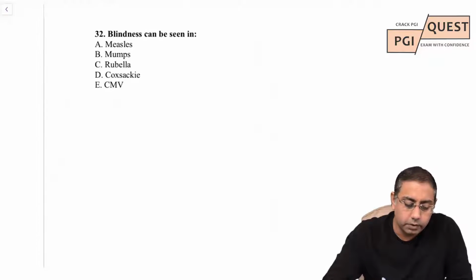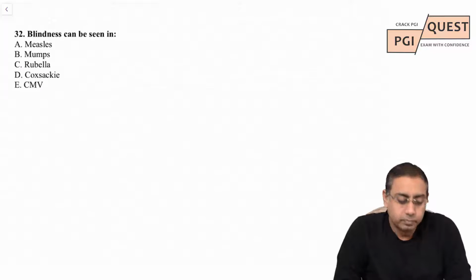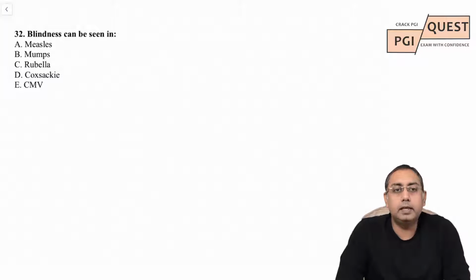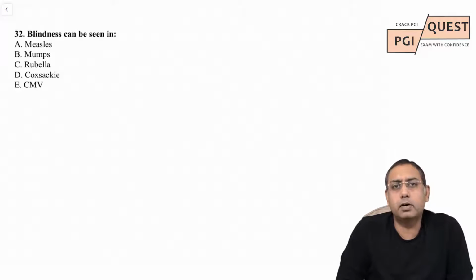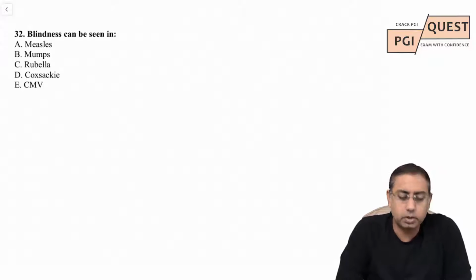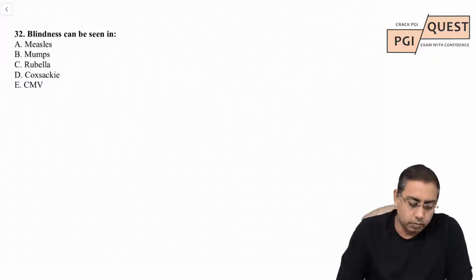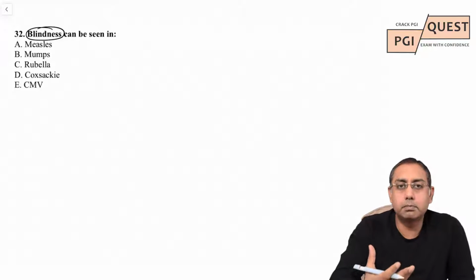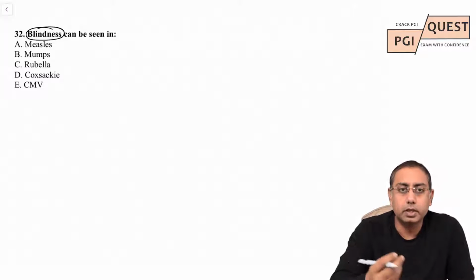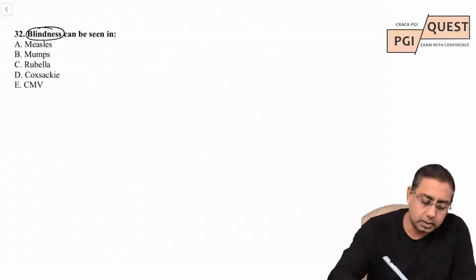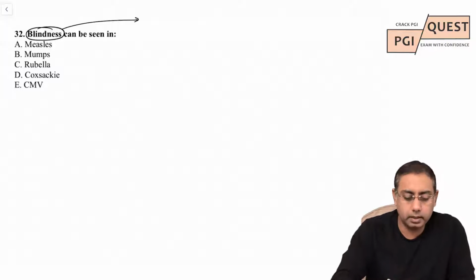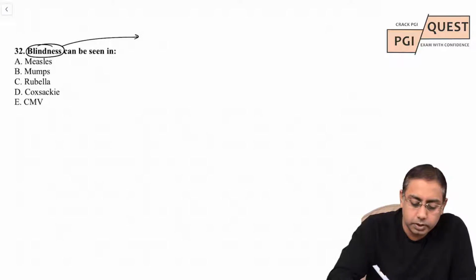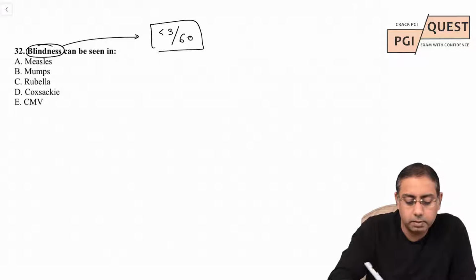If we talk of question number 32: blindness can be seen in measles, mumps, rubella, Coxsackie virus or CMV infection. So what do you think blindness can be seen in? Blindness is a disorder where the person cannot see. First, you should know the WHO categorization for blindness. WHO says any vision which is less than 3/60 will be known as blind. So what is blindness according to WHO?